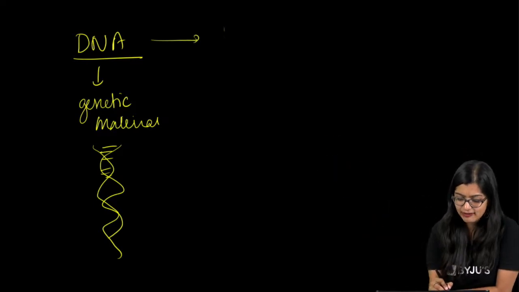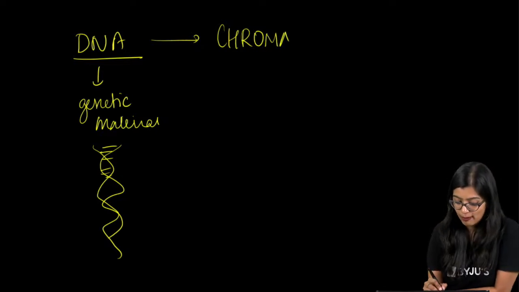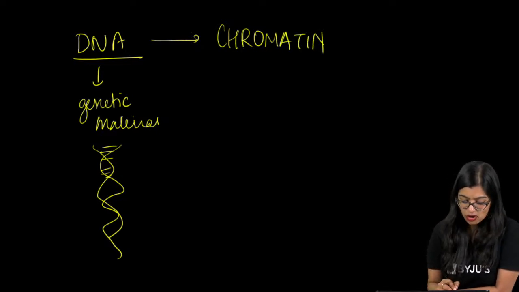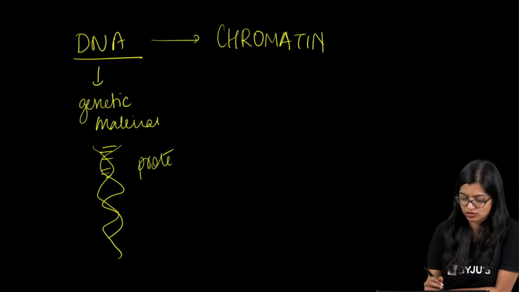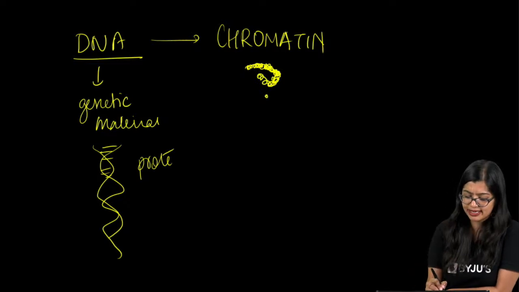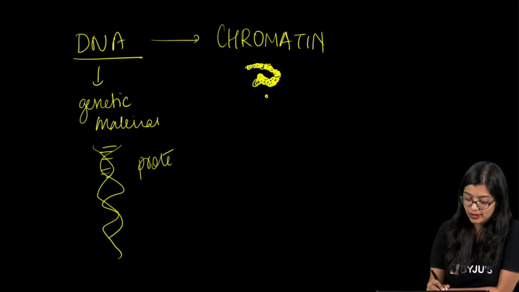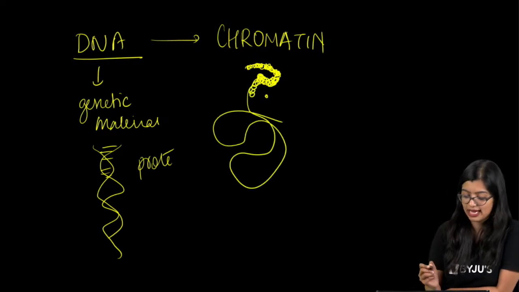Which is why the DNA will be condensed to form chromatin. All this DNA along with some proteins will become thread-like structures. This one DNA in itself will be highly coiled and eventually will form these thread-like structures. It will be full like one thread, like a thread.